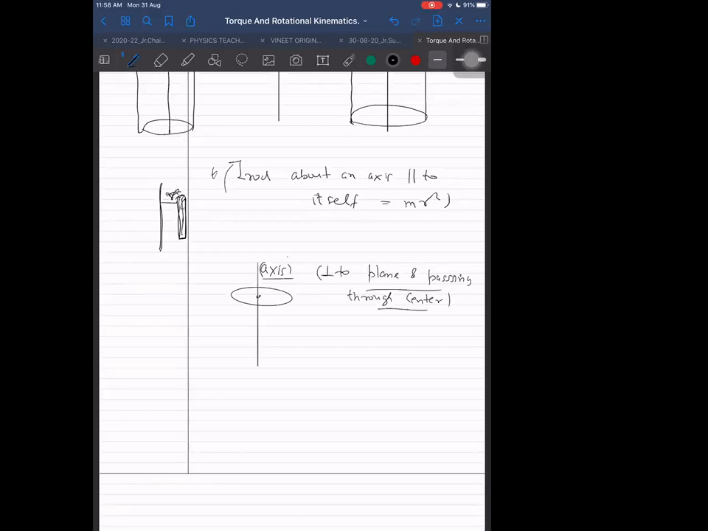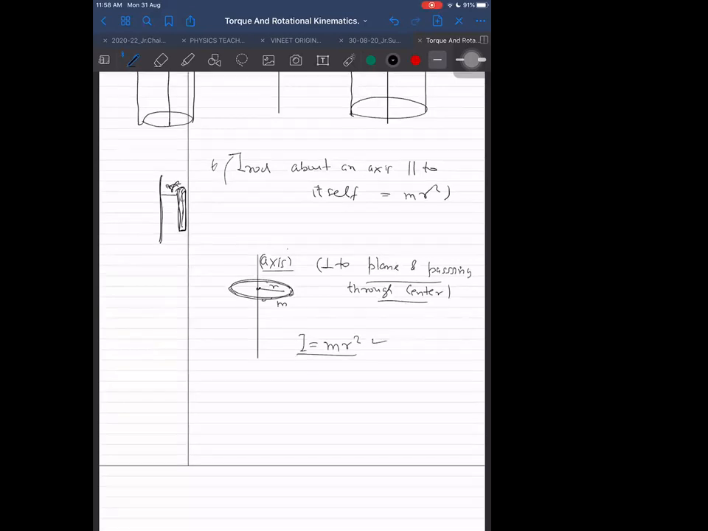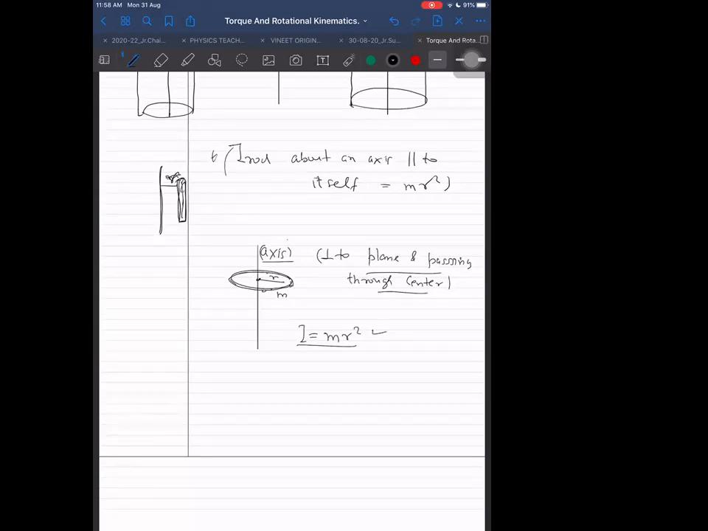About this axis, what is the moment of inertia of the ring? Mass is M, radius is R. MR square, again the same, because all particles are at the same distance R each, so again sigma m r square equals MR square. Exactly right. And now, as I told you before, this ring can be converted into a hollow cylinder.